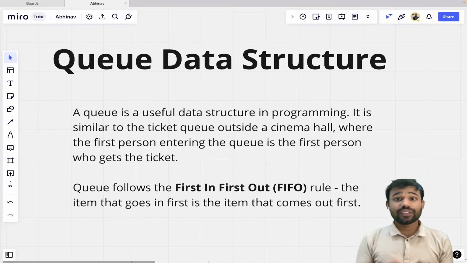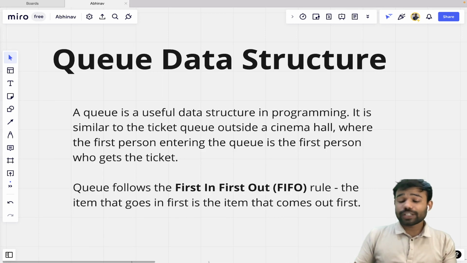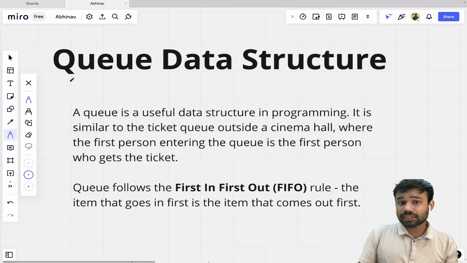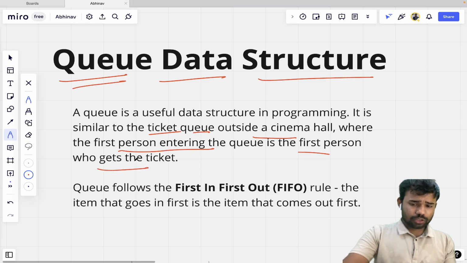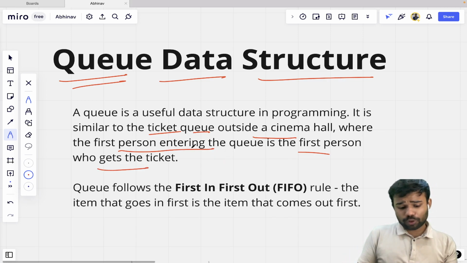In this video, we will discuss the queue data structure. We have already discussed the stack data structure, and this is the queue data structure. Queue is a very useful data structure. It is similar to a ticket queue outside a cinema hall, where the first person entering the queue is the first person who gets the ticket. So this is an example of a queue.